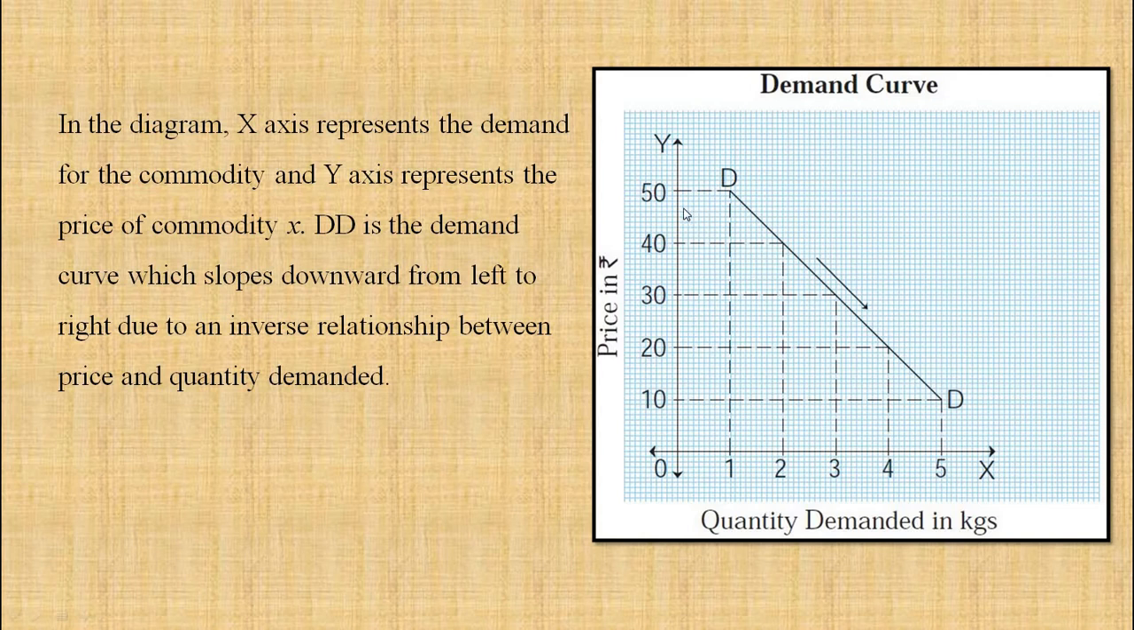How did we get the demand curve? When price is 50, demand is 1. Price falls to 40, demand rises to 2. Price falls to 30, demand rises to 3. Price falls to 20, demand rises to 4. Price falls to 10, demand rises to 5. So this shows the inverse relationship between price and quantity demanded. Higher the price, lower is the demand. Lower the price, higher is the demand.